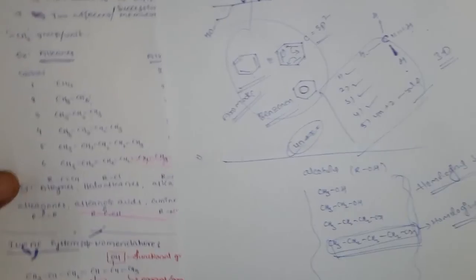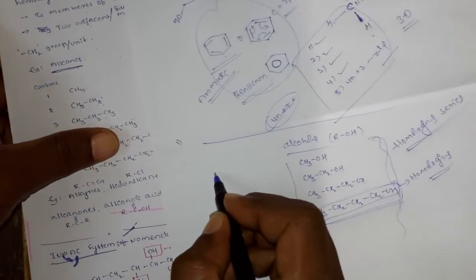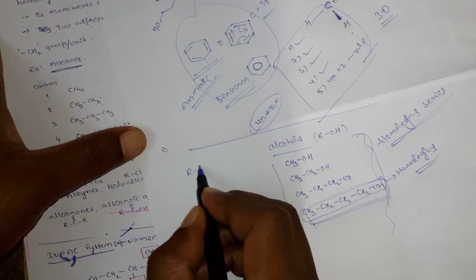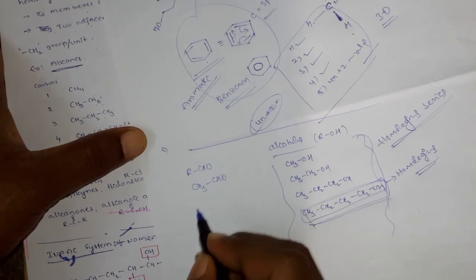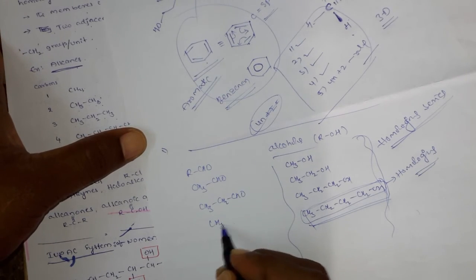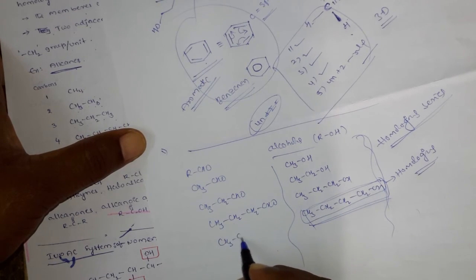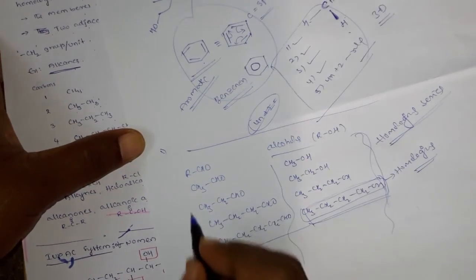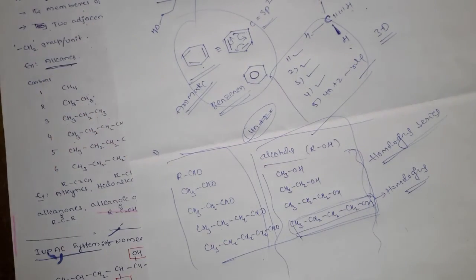The same thing you can also write for aldehydes, like RCHO, then CH3CHO, CH3CH2CHO, CH3CH2CH2CHO. Like this you can write a homologous series for any functional group.